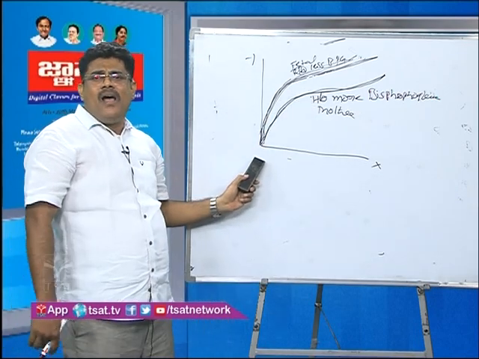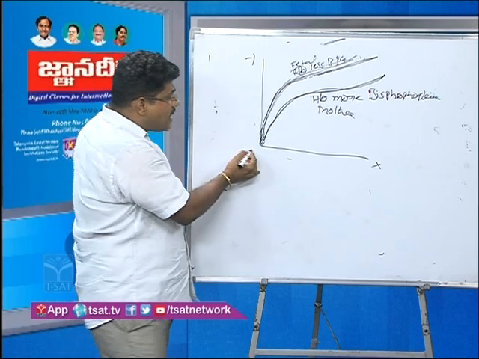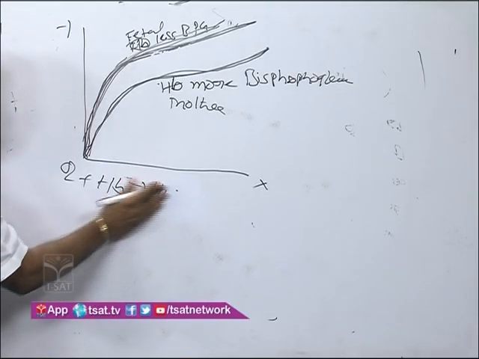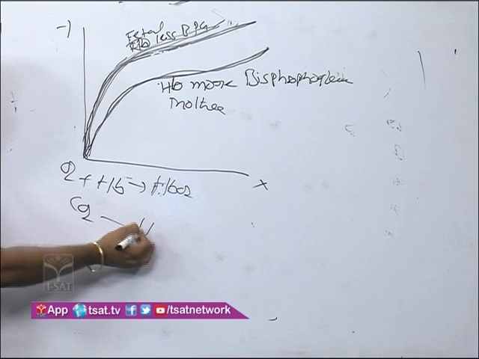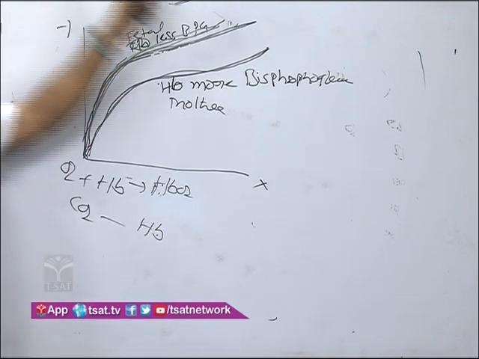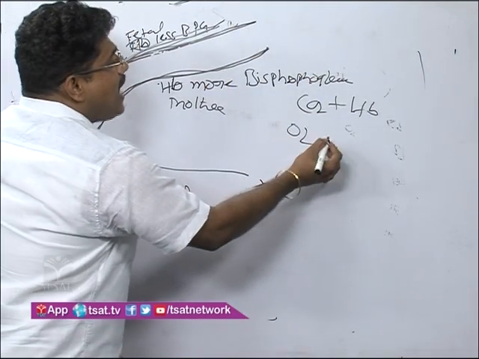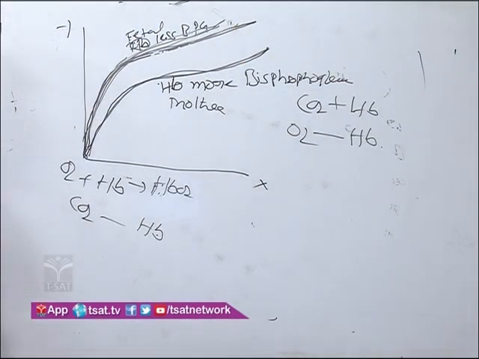In the lungs area, oxyhemoglobin is associated and carboxyhemoglobin is dissociated. Here oxyhemoglobin is associated. But here carbon dioxide and hemoglobin is dissociated. Here carbon dioxide and hemoglobin is associated, and oxygen and hemoglobin is dissociated. This means hemoglobin carries the oxygen from the lungs to the tissues. This is the oxygen transport.